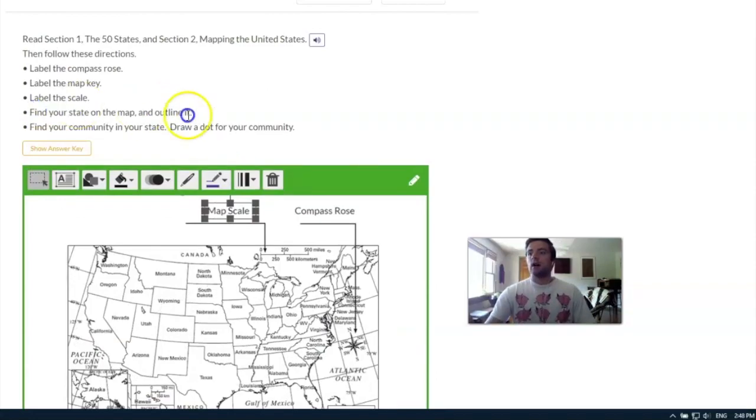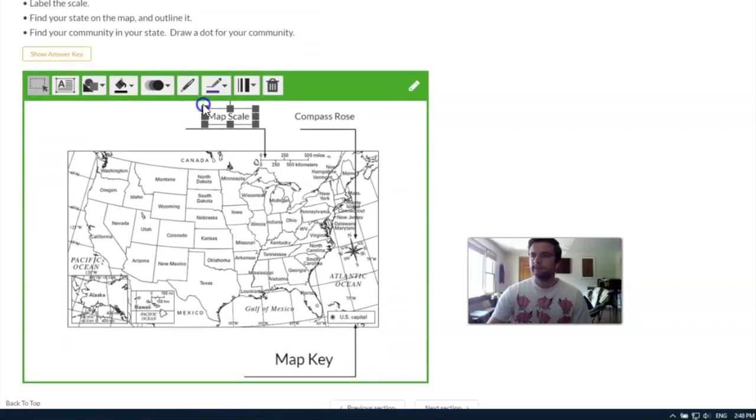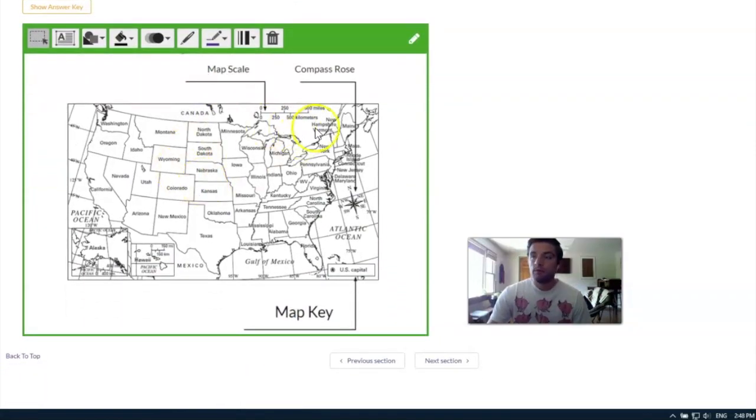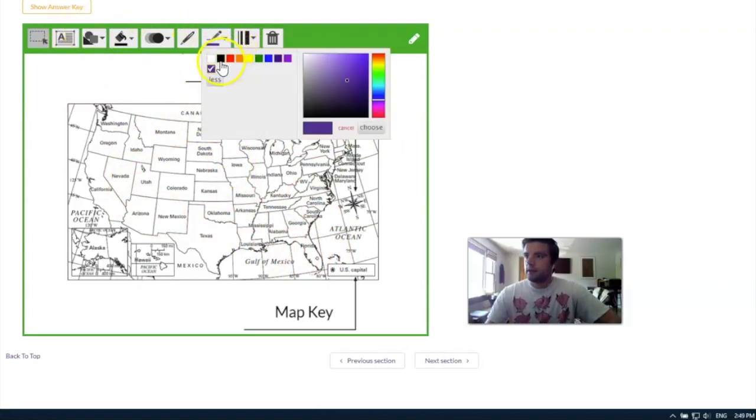Find your state on the map and outline it. So some of you might know what New York State looks like. Others, you might just have to look for the words New York somewhere on this big continent here. Yep, keep looking. You got 10 more seconds before I give you the answer.